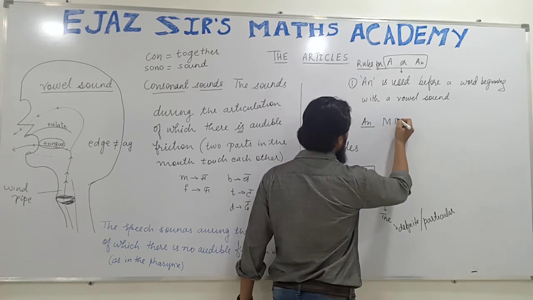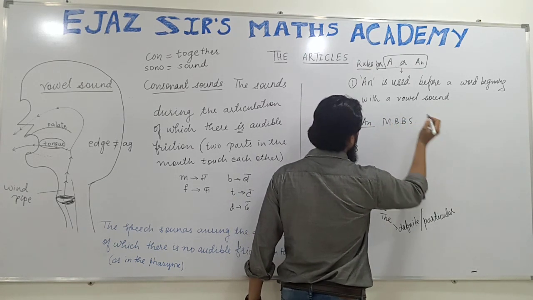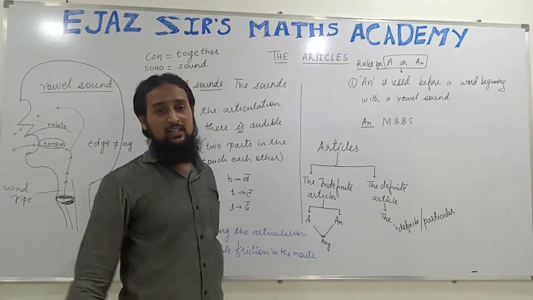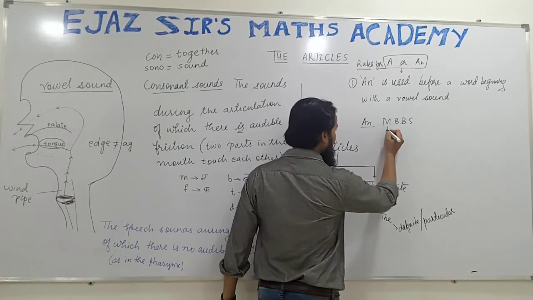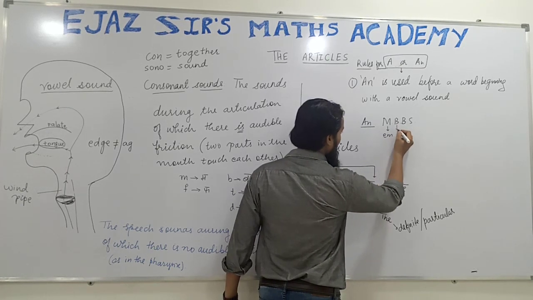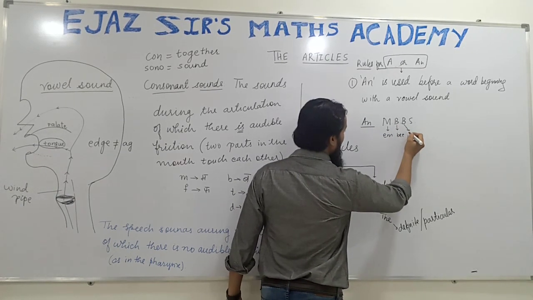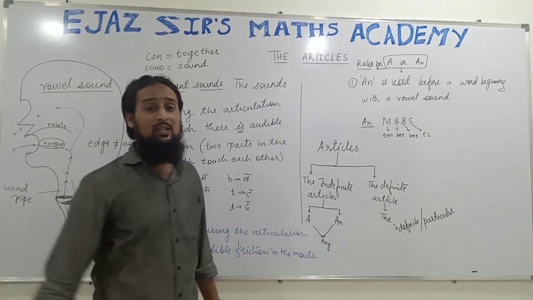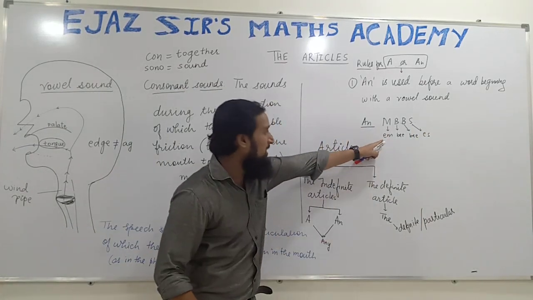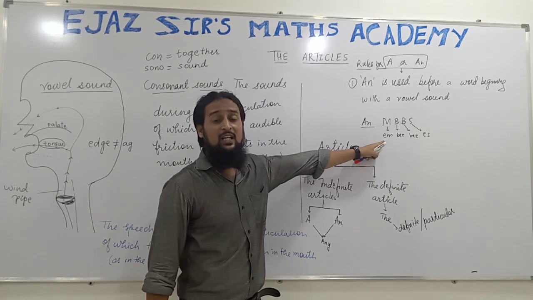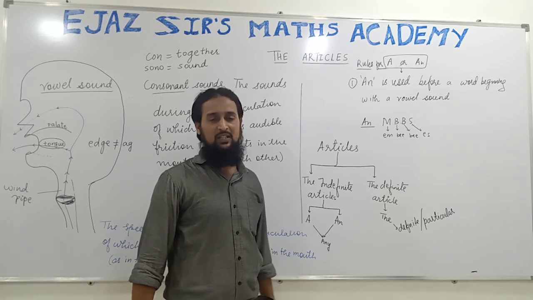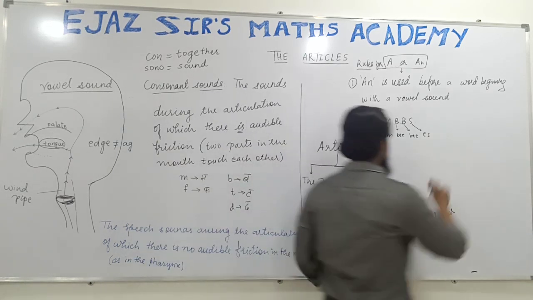an MBBS. You will say, an MBBS? Yes, it is an MBBS. How do you pronounce this? MBBS. It's "em-bee-bee-es", and this M begins with the vowel sound "e". That's why it is an MBBS, not a MBBS. An MBBS.